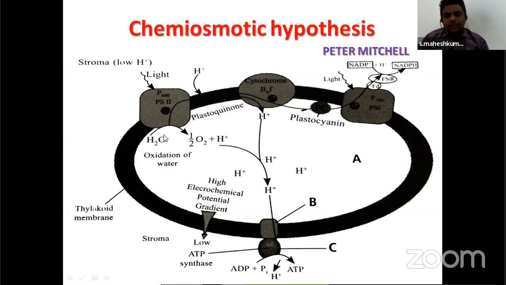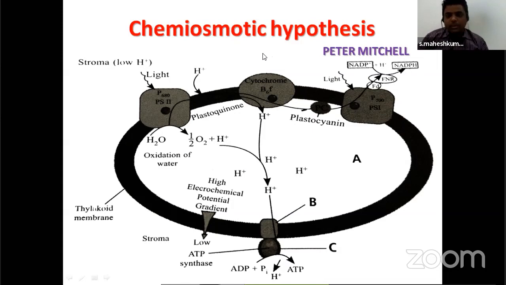And next, when water splits in the oxygen evolving complex, protons are generated. Here, if you take 2H2O, automatically 2 protons will come. So totally 4 protons and 2 protons. So automatically the concentration of protons is higher inside the lumen. Here we have to discuss the stroma. Here the low concentration of protons will be present.